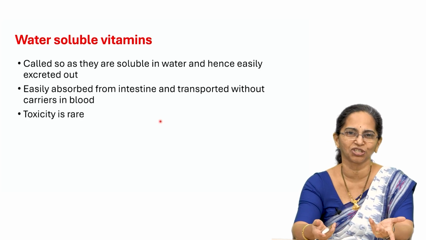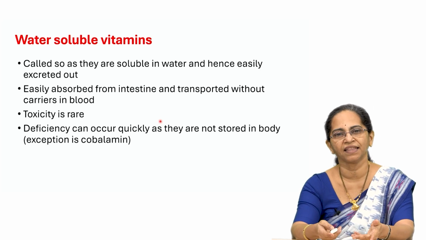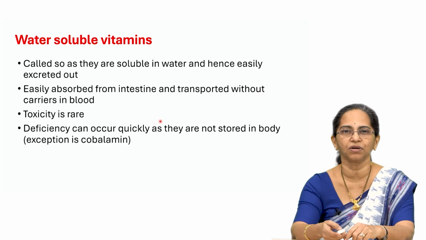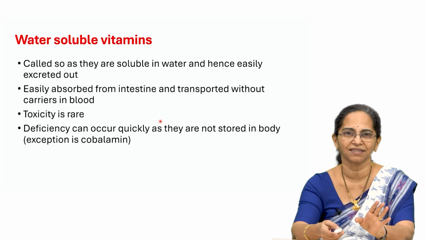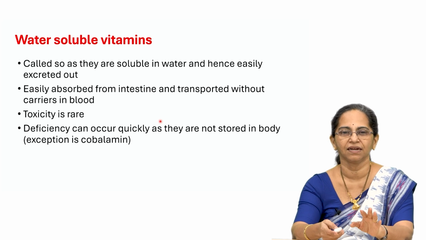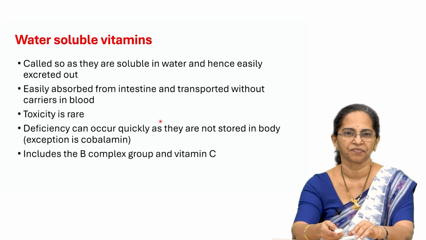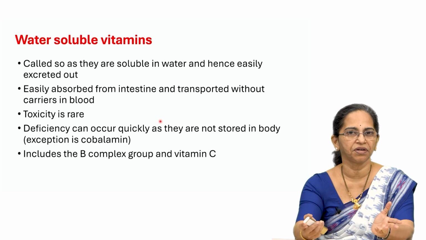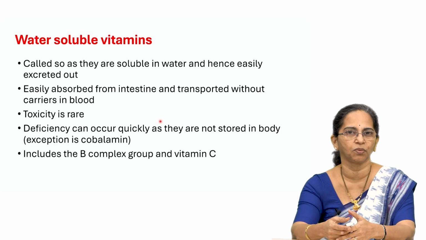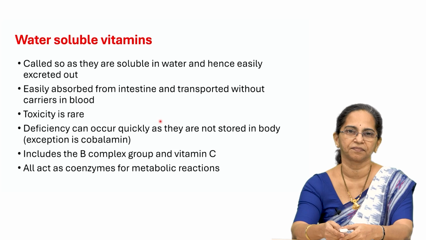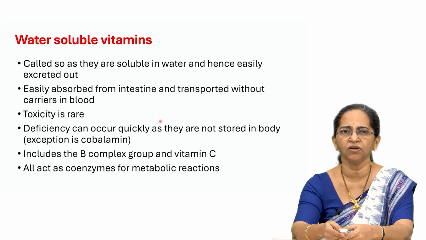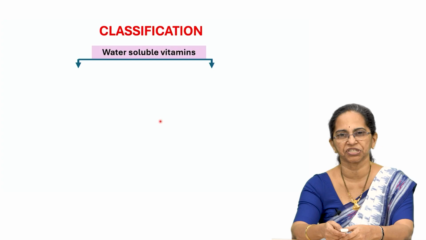So, where is the question of toxicity? And deficiency can occur quickly. So, we need to eat water soluble vitamins in the food daily, otherwise there can be problems like deficiency. And what are the two important groups under water soluble vitamins? B complex vitamins and vitamin C. And all of them are needed as coenzymes for metabolic reactions.